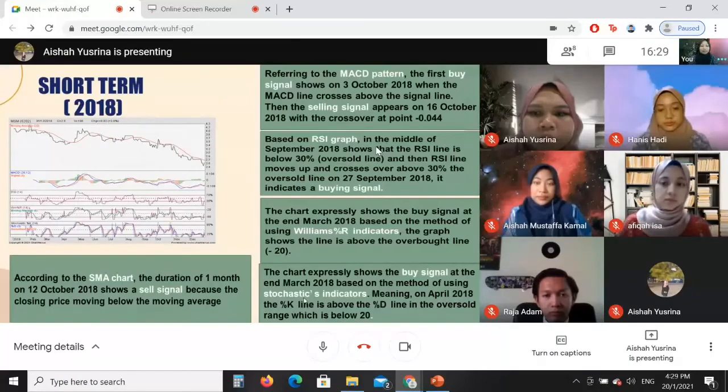The chart expressly showed the buy signal at the end of March 2018 based on the Williams R indicator. The graph shows the line is above the overbought line of -20. The chart also showed the buy signal at the end of March 2018 based on the stochastic indicator, meaning that in April 2018 the percent K line is above the percent D line in the oversold range, which is below 20.